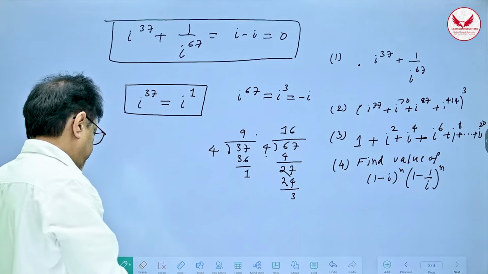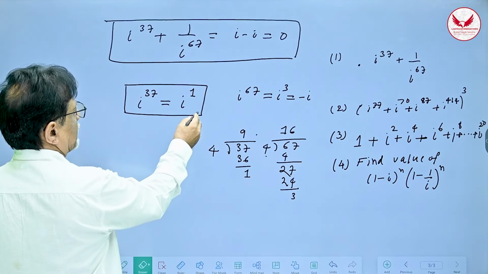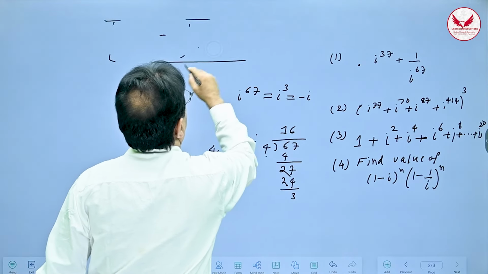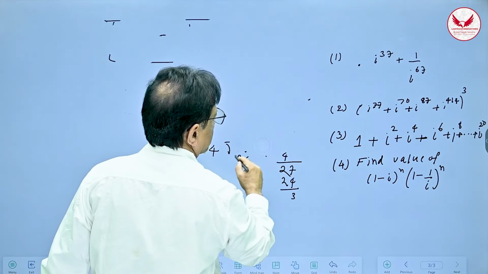Have you understood it? It's very simple. Next, let us erase this. First question is over. Now let us go to the next question.